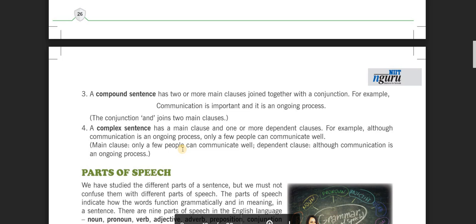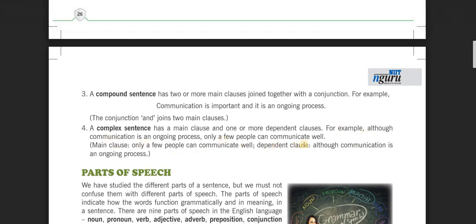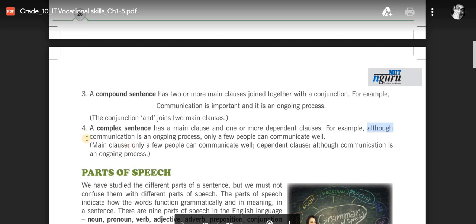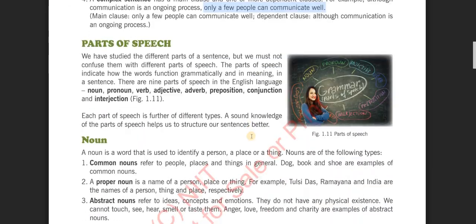A complex sentence has a main clause and one or more dependent clauses. Just take an example. Although communication is an ongoing process, only a few people can communicate well. Here, although communication is an ongoing process is a dependent clause, and only a few people can communicate well is the main clause. So this is all about clauses and sentences: complex, compound, and simple sentences.